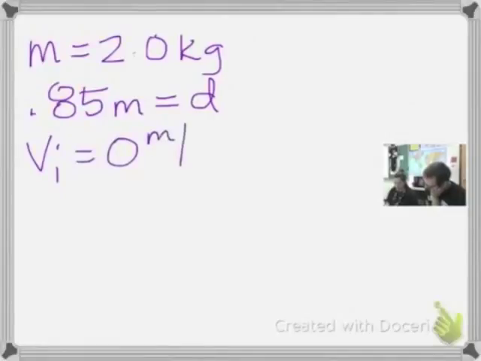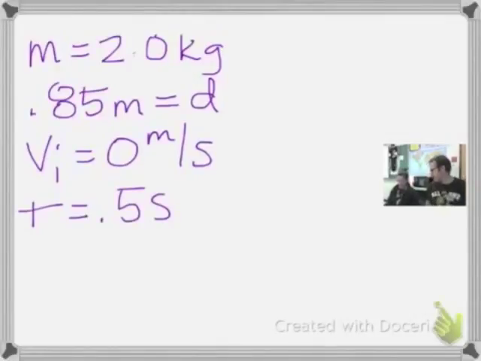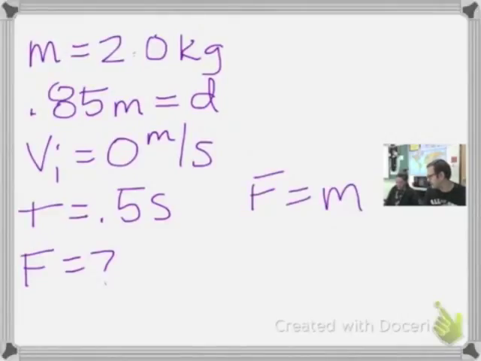It's okay, but we're using the formula force equals mass times acceleration, but I don't have acceleration. We have mass, we have distance, we have initial velocity, we have time. Oh, we can go back to our kinematic equations. Yes, we can. All right, so let's look. We know force is equal to m times a. We're solving for force. We have mass, but we don't have a. Do we have what we need to solve for acceleration? Yes, we do. We have distance, we have initial velocity, and we have time.